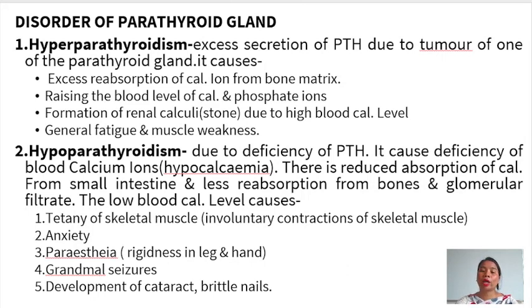Then hypoparathyroidism is due to deficiency of parathyroid hormone or parathormone. It causes deficiency of blood calcium ions, also termed as hypocalcemia. Hypocalcemia is a condition where the blood calcium ion level is less. Then there is a reduced absorption of calcium from the small intestine and less reabsorption from the bones and glomerular filtrate. The low blood calcium level causes tenderness of skeletal muscles.